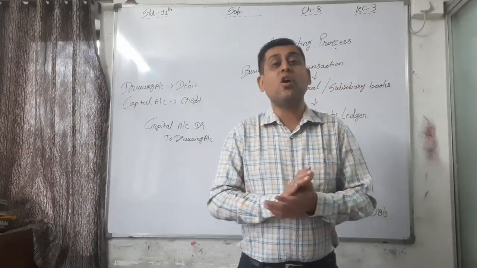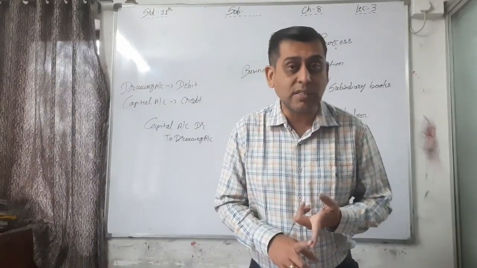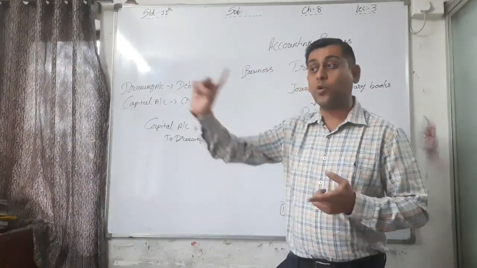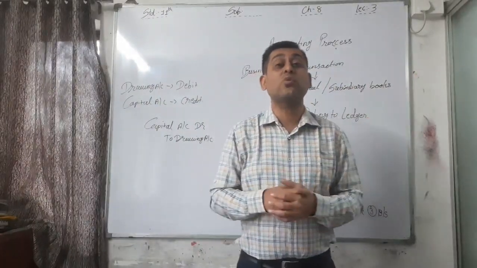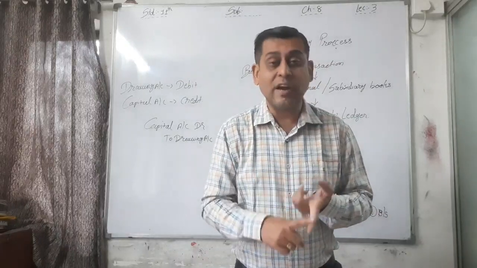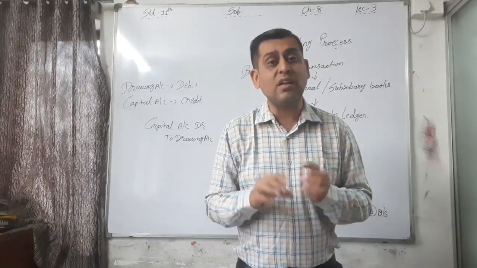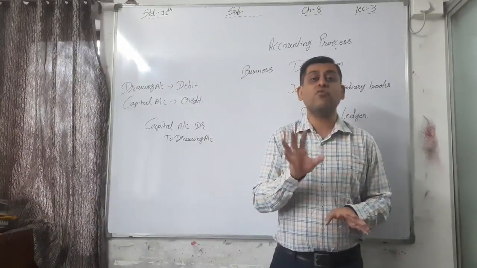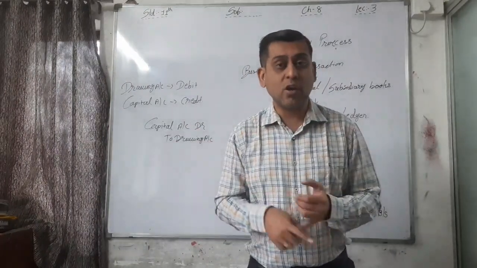Now all the remaining expenses, that is sales related expenses, must be recorded to profit and loss account. It is not recorded to trading account. Okay, so sales related expenses, financial expenses, administrative or any other expenses, we have to record to profit and loss account.